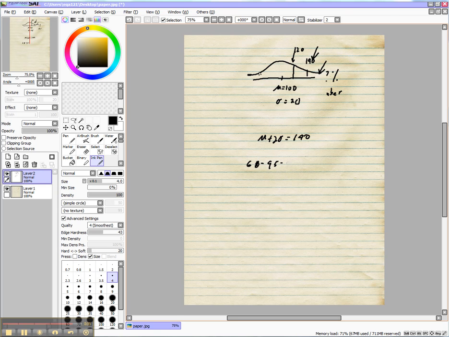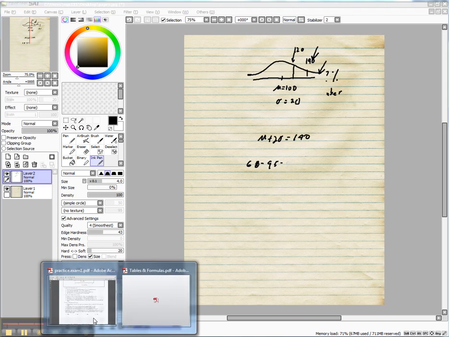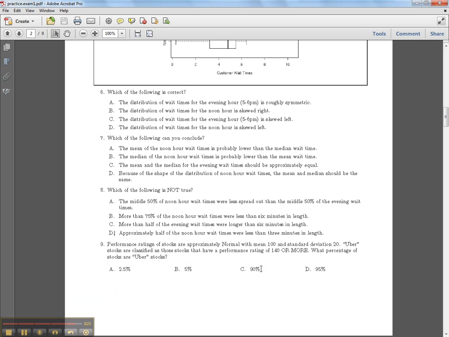So if this is 95%, 2 standard deviations away, just one side of the remainder is half of 5%, which is 2.5%. So the answer for number 9 is letter A, 2.5%. I hope that makes sense.